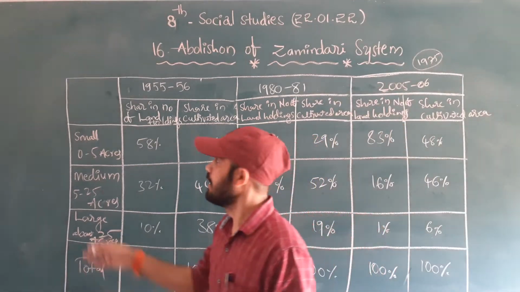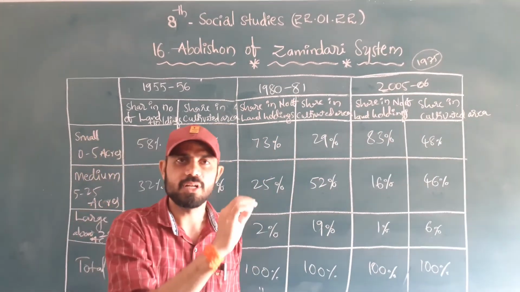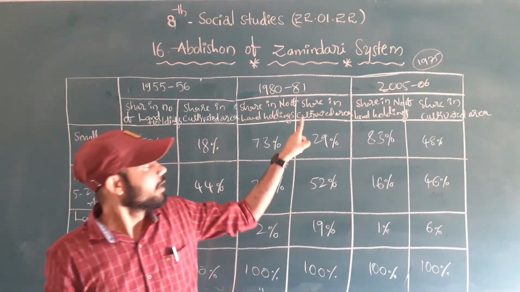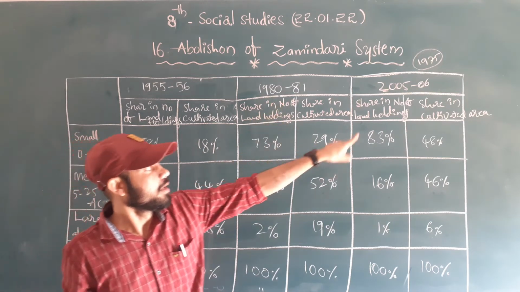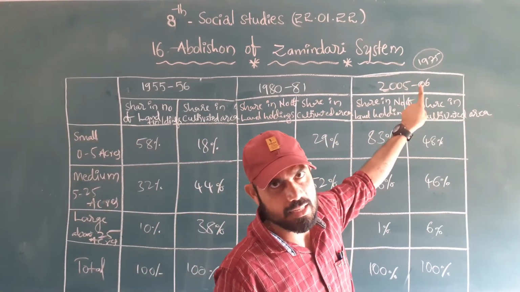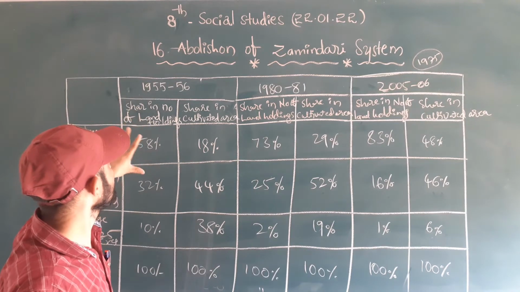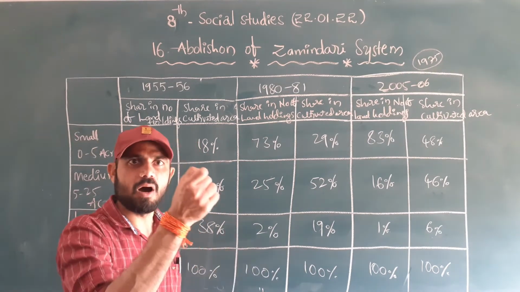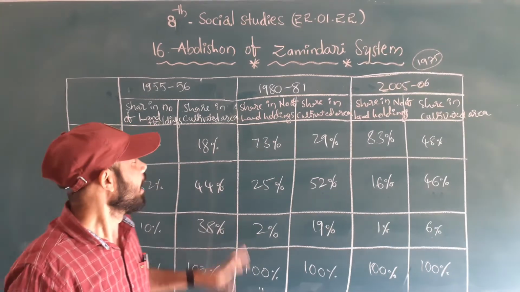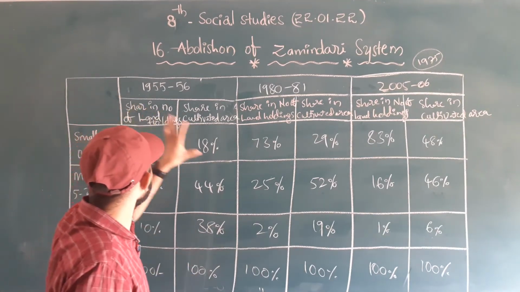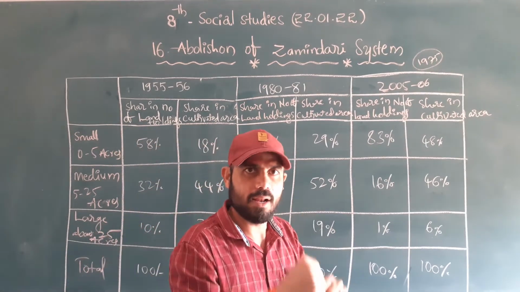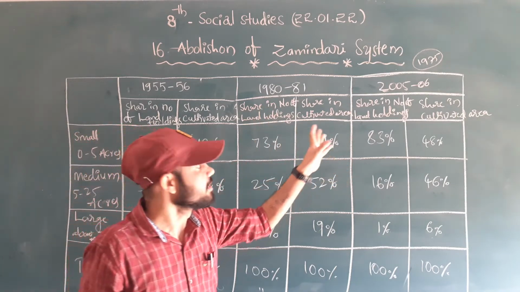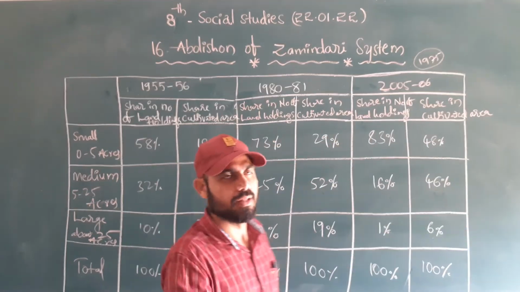Right? What do we have to write? This year, after the abolition of the zamindar system in 1956, after making the Land Ceiling Act in 1951, we can see the new days, the present days. See here in this table it is given for small, medium, large kinds of farmers, by acres, and as well as the share in the holding of land and the cultivated areas in the respective years. Then you have to write it.